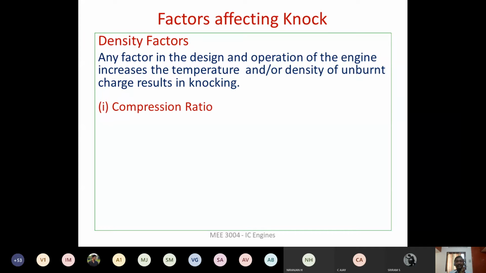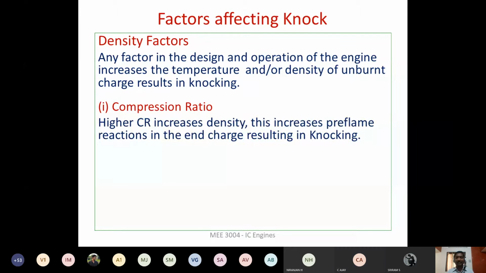Now let us consider the compression ratio. Let us say you are having a variable compression ratio engine, right? In the thermal lab, assume that we are having a variable compression ratio engine, where you can adjust the compression ratio. Now if you are going to increase the compression ratio, then what will happen to the density of the air fuel mixture? When we increase the compression ratio, what will happen? Density will increase, sir. Yes, density will increase. So higher the compression ratio, the higher the density.